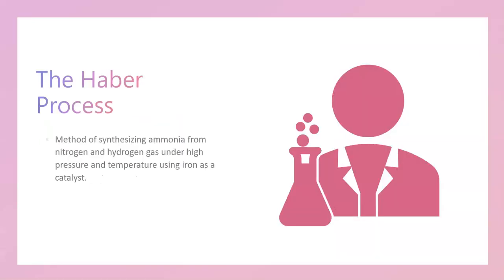The Haber process, also known as the Haber-Bosch process, is a method of synthesizing ammonia from nitrogen and hydrogen gas under high pressure and temperature, using an iron catalyst. This chemical reaction is fundamental in the production of ammonia, which serves as a critical component for fertilizers and industrial chemicals. The Haber process has revolutionized agriculture by providing an efficient way to produce ammonia on a large scale, making synthetic fertilizers widely available. This advancement has increased agricultural productivity and supports the global population's nutritional needs.